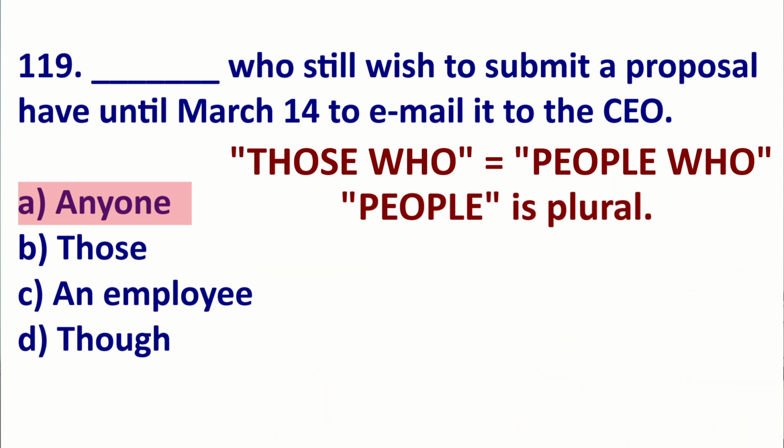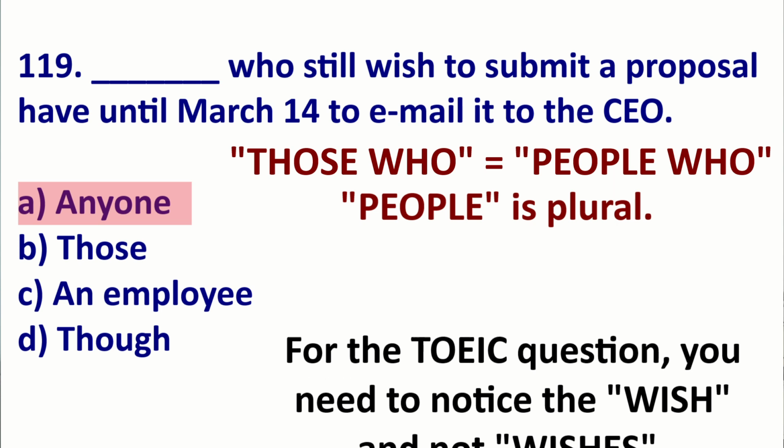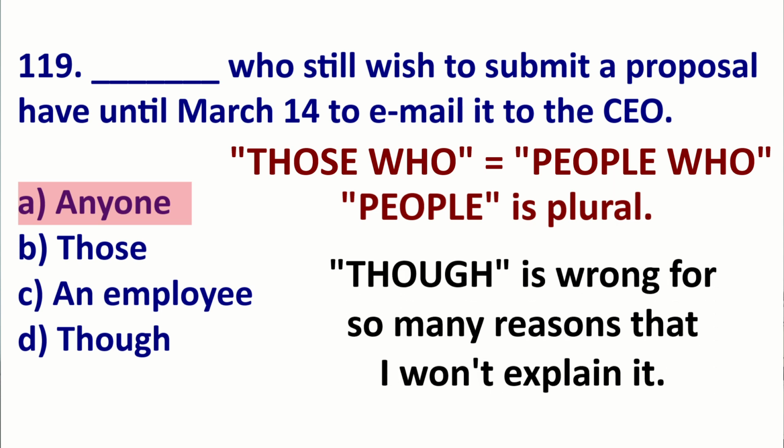So for this question, you would need anyone who wishes, because we're saying anyone is one. So he wishes, she wishes, it wishes, not anyone who wish. The same is true for an employee. This is singular. Therefore, you need wishes. Though is just wrong.